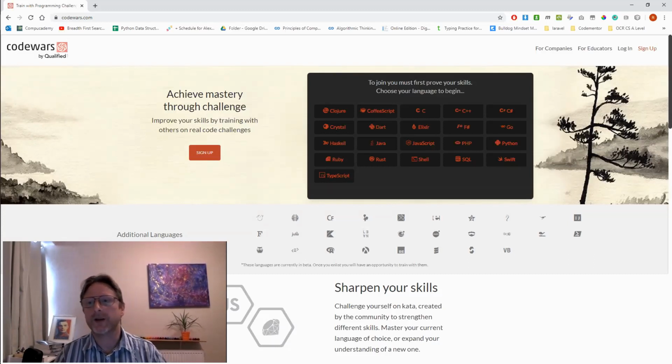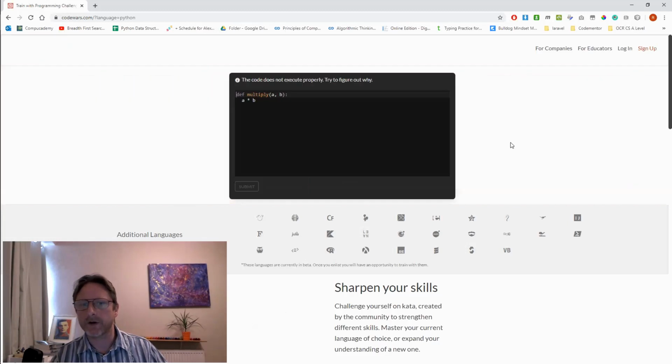Now, Codewars is a great way to get practice with lots of different programming languages. I'm going to be focusing on Python, and let's just dive in and see how it works. So, if you navigate to codewars.com, maybe by doing a Google search or just typing it in, then I'm going to choose Python as my language that I want to learn.